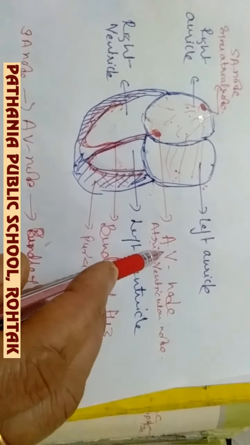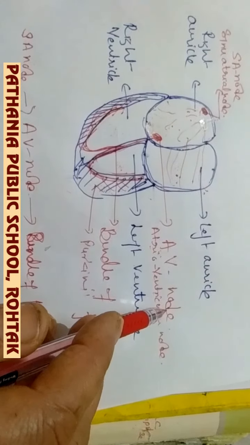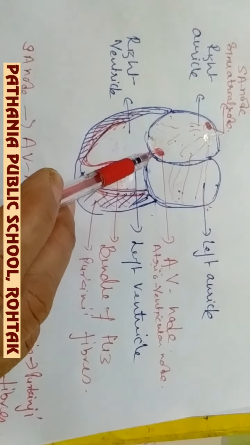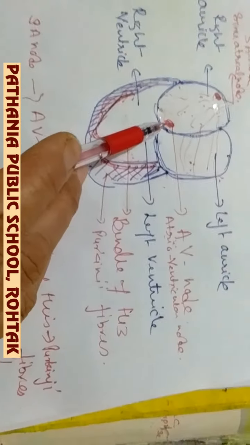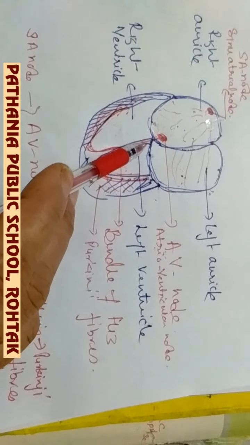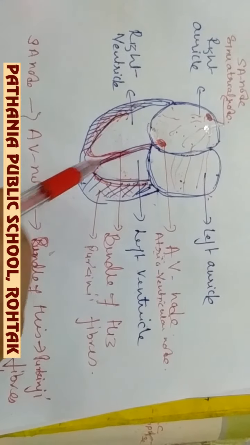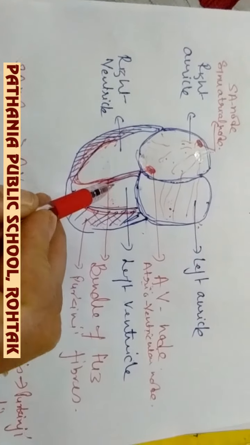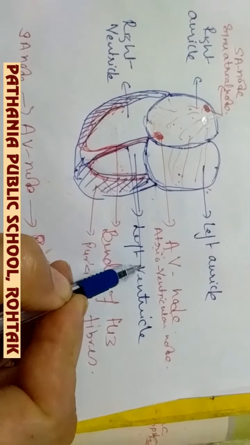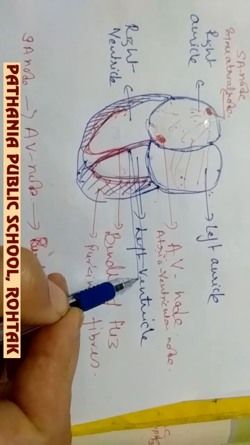Now from the AV node, these impulses are transmitted into the interventricular septum. We can label it as interventricular septum. Whatever is not labeled in the diagram, after watching the video, you will label these things in your notebook also, after drawing this diagram.